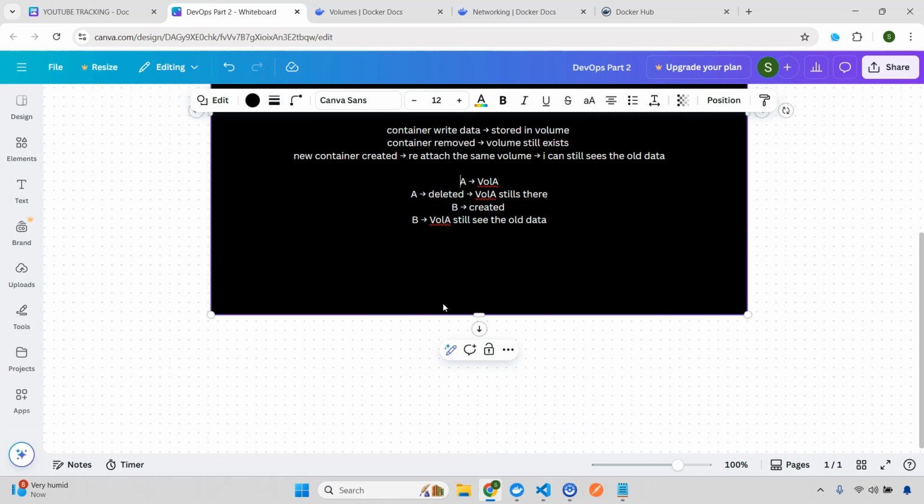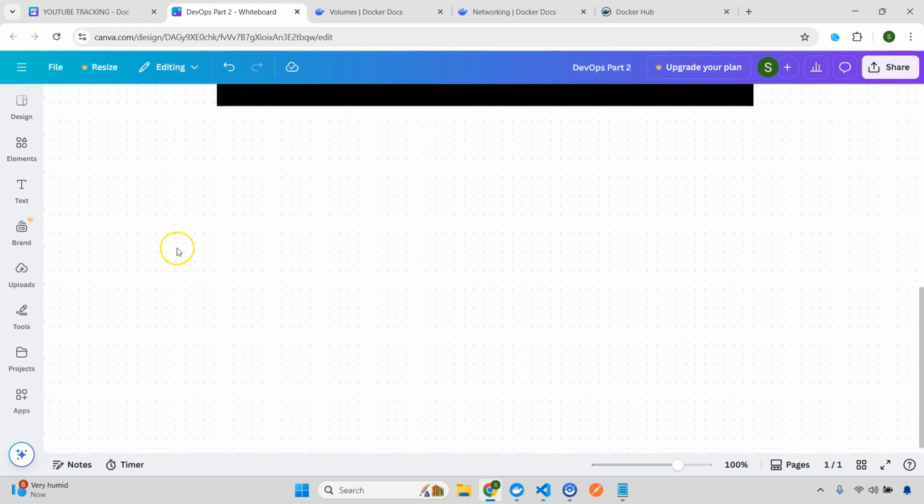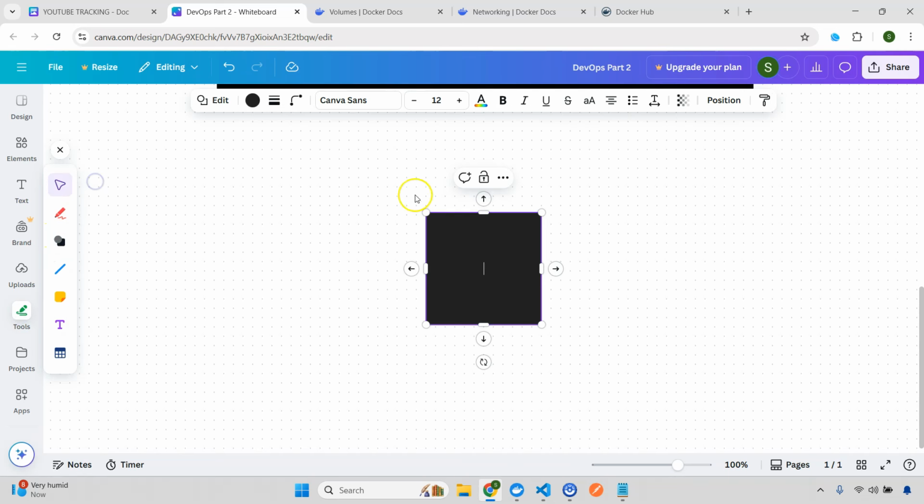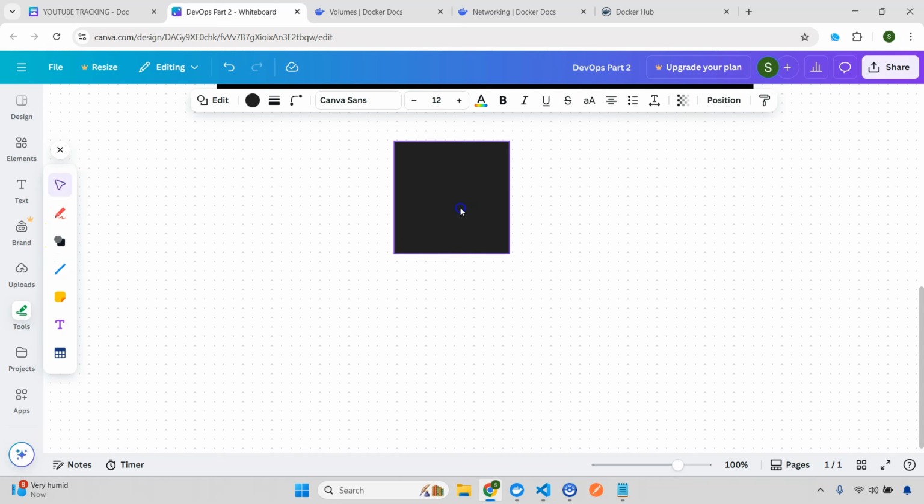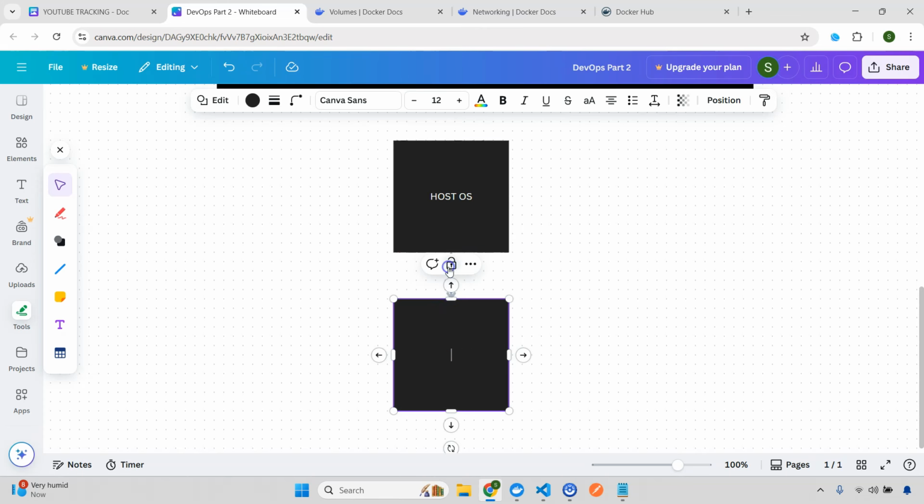Now if you want to explain this in a simpler way, let's do it like this. I'll just go here, tools. Let's consider this as my host OS, and here let's say this has a volume, and I'll give this one the name, let's say, mongo-data.